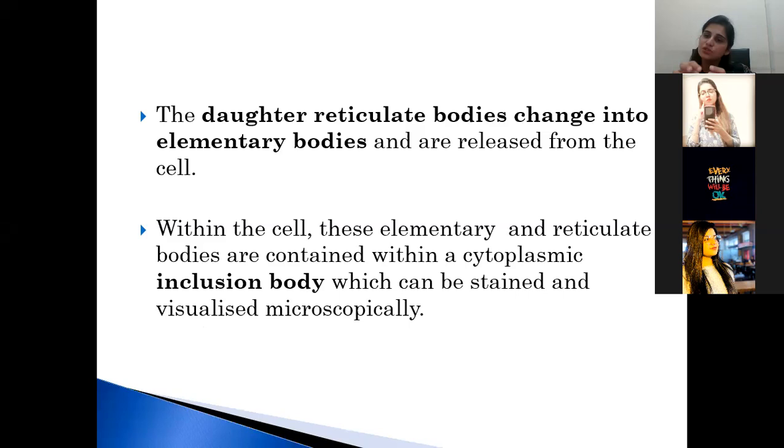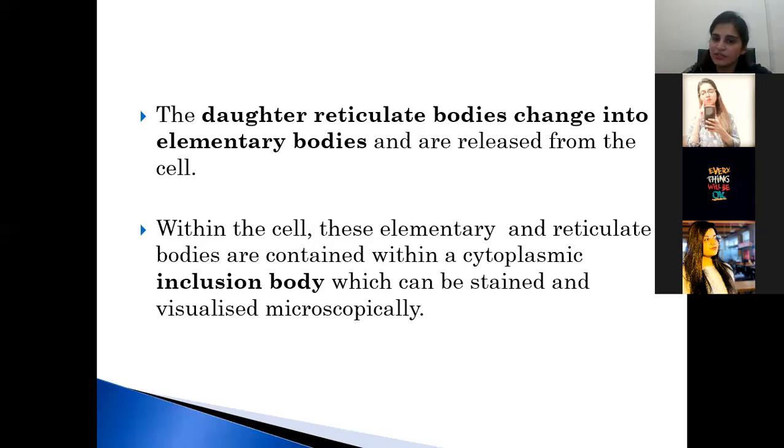When it comes in the cell, it will convert itself into the metabolic active form, which is reticulate body. Then this reticulate body divides by the binary fission and forms many daughter reticulate bodies. And then these reticulate bodies again change into the elementary bodies and then are released from the cell.